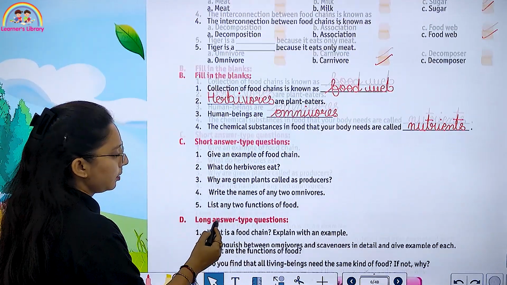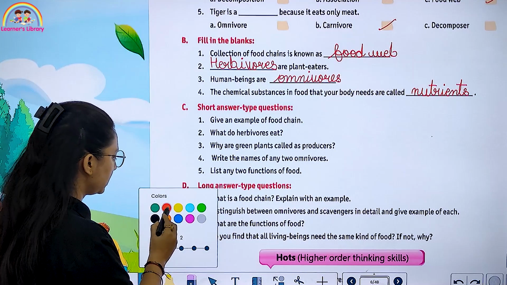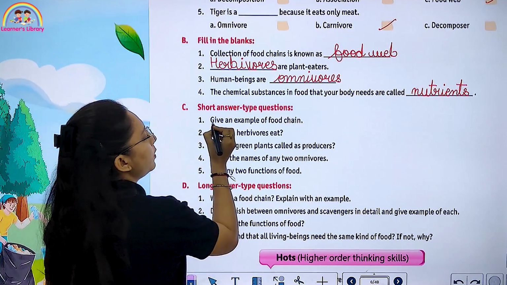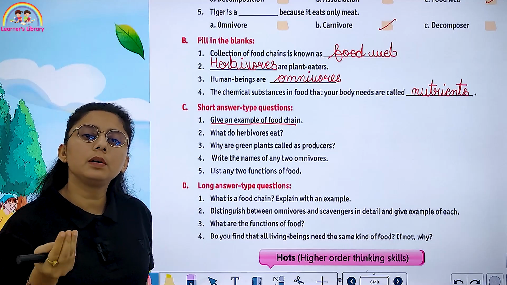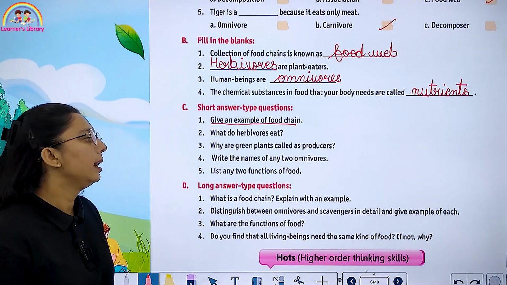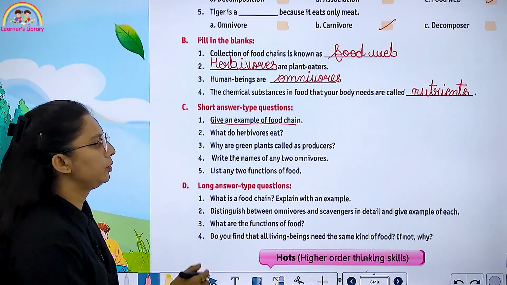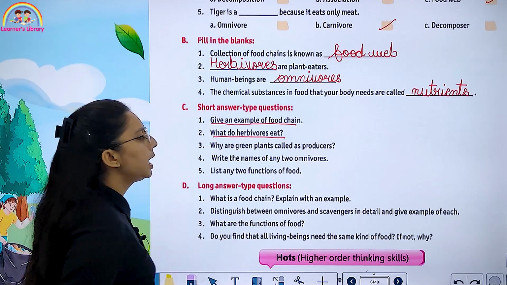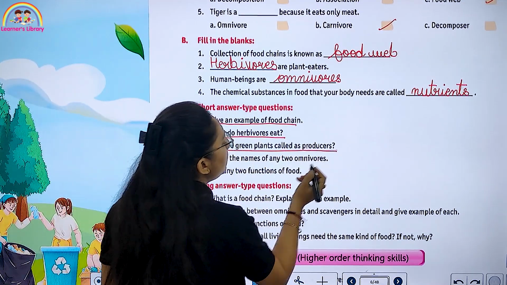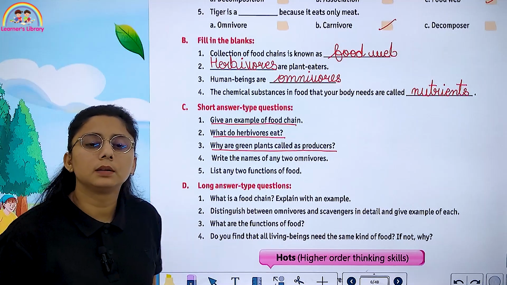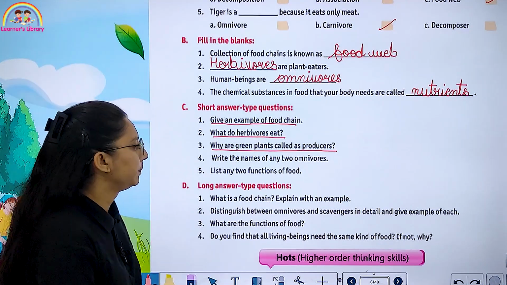Now short answer type questions. First is, give an example of a food chain. For example, the plant is eaten by a grasshopper, and the grasshopper is eaten by a frog. Like this, you will give an example of a food chain. What do herbivores eat? Herbivores eat only plant products. Why are green plants called producers? Because they produce their own food.